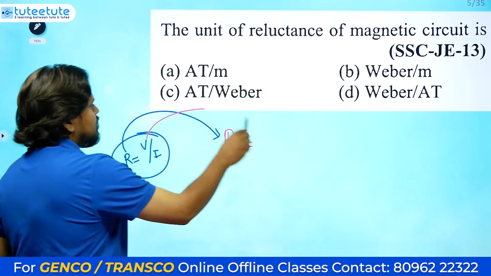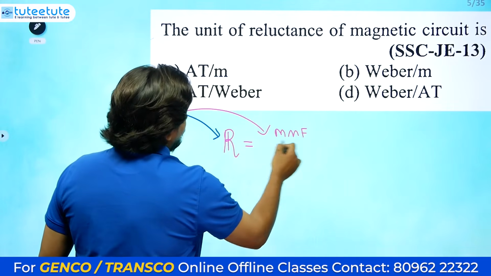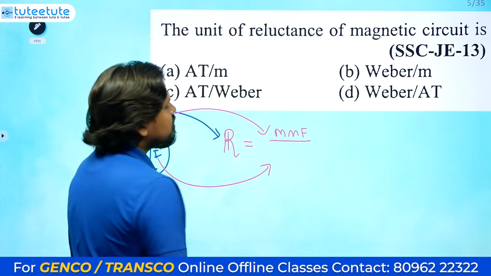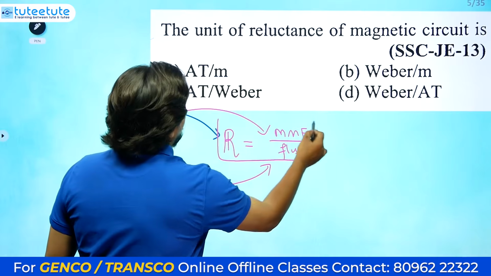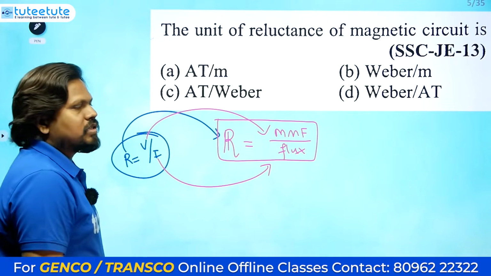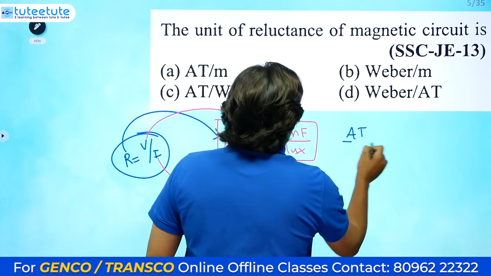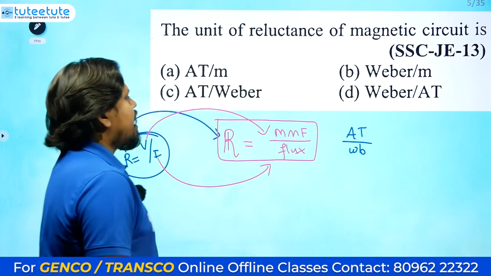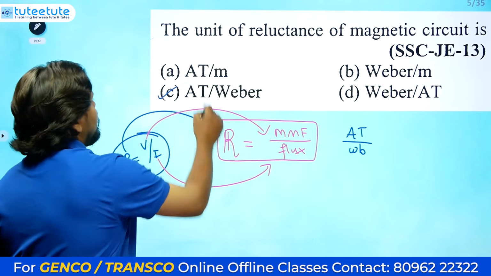For voltage in magnetic circuits, the analogous quantity is magnetomotive force, MMF, and for the current, the analogous quantity in magnetic circuits is flux. So reluctance equals MMF per flux. Like this we need to give. MMF units are ampere turn, and flux units are Weber. So ampere turn per Weber will be the answer for this.